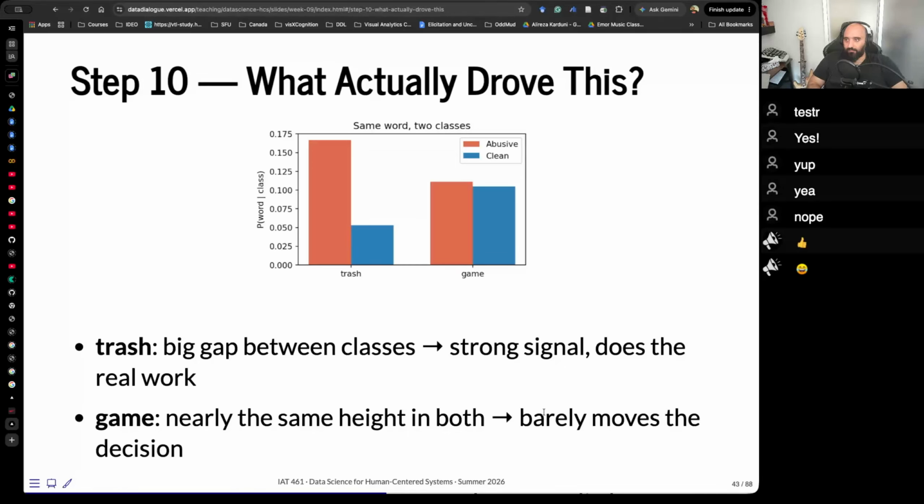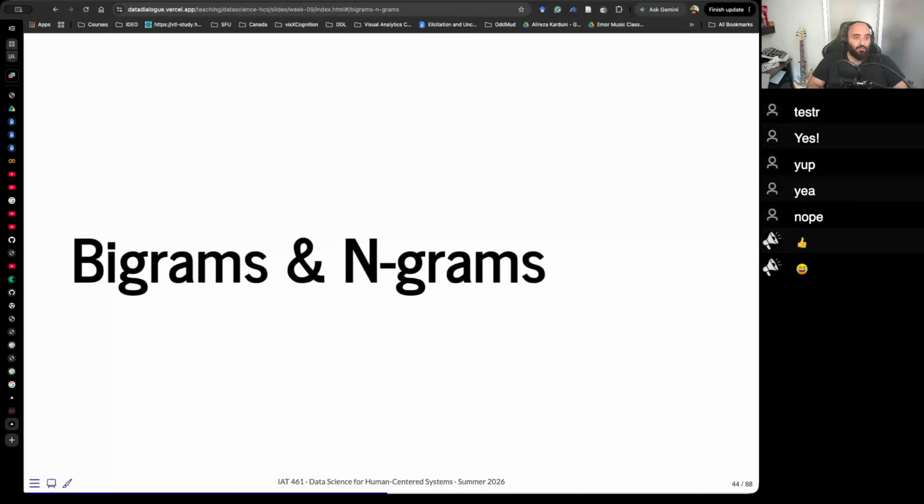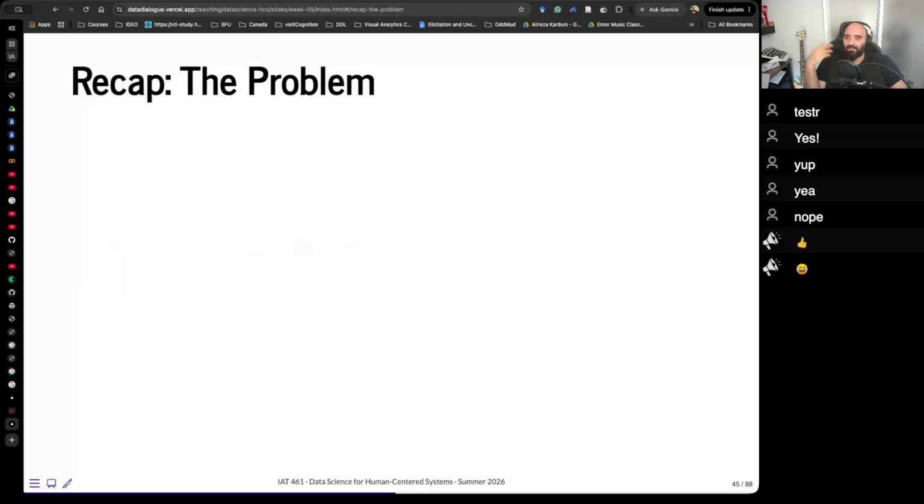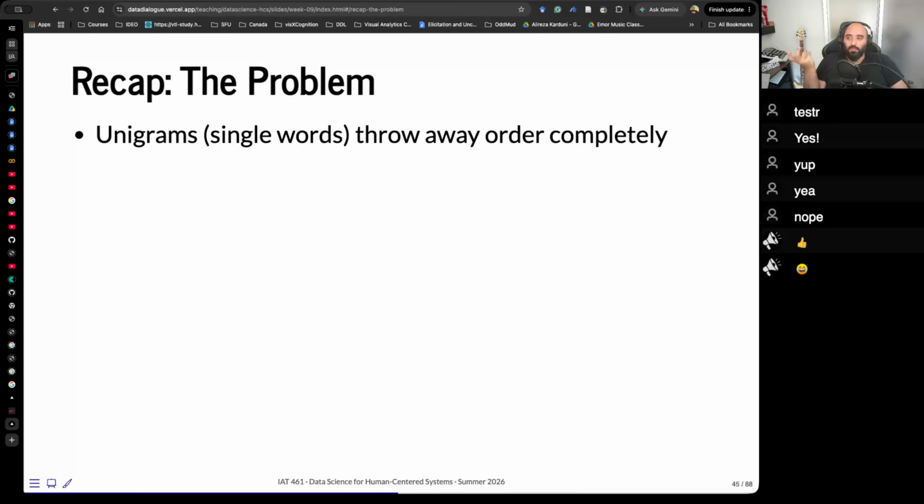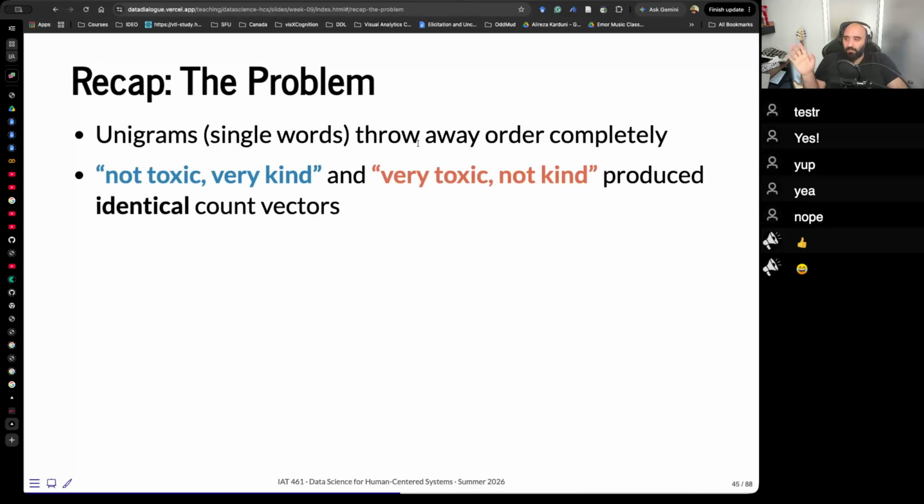Okay, so now let's go back to some other ideas about vectorization. Now that you saw an example of how we vectorize text, the bag of words uses just each word, split by spaces. These are called unigrams, single words. We throw away the order completely. So for example, "not toxic, very kind" and "very toxic, not kind" produce identical count vectors.